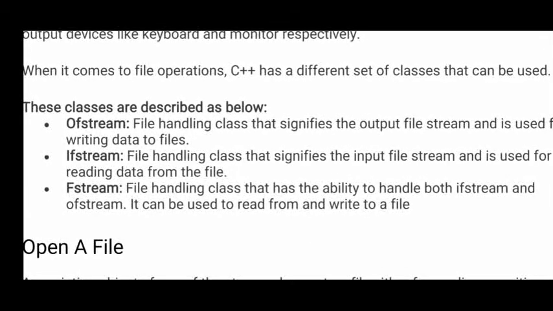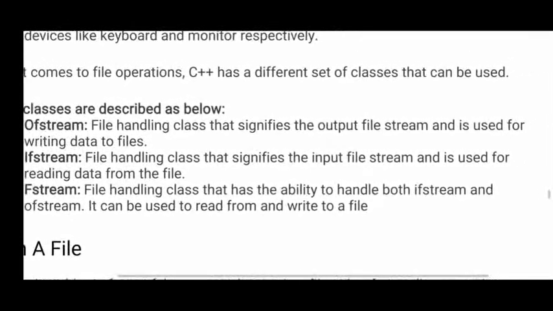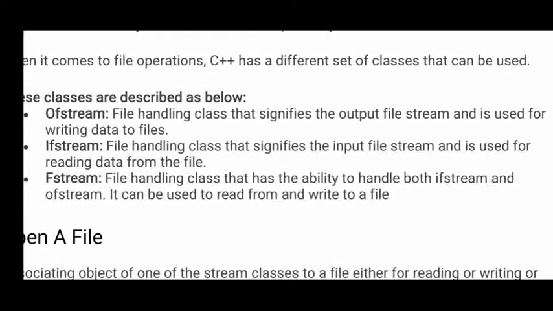It is used to handle the output file stream, and it is used for writing data to files. If you are copying or outputting data to any other file, that is possible by using ofstream.